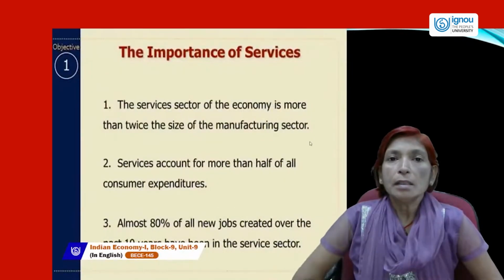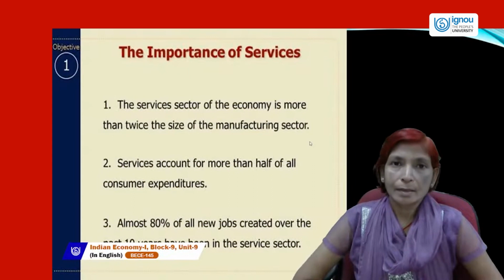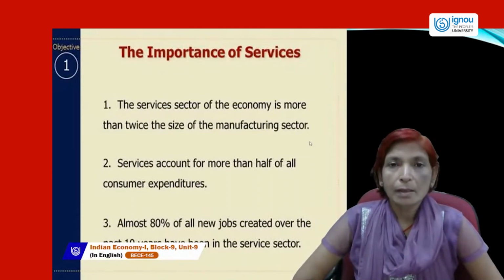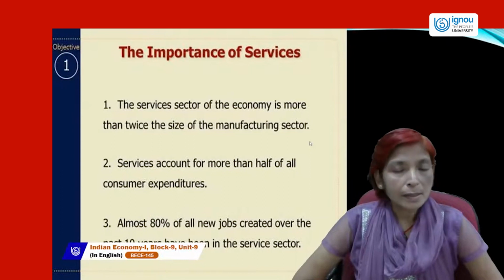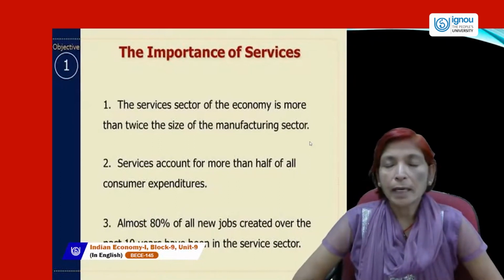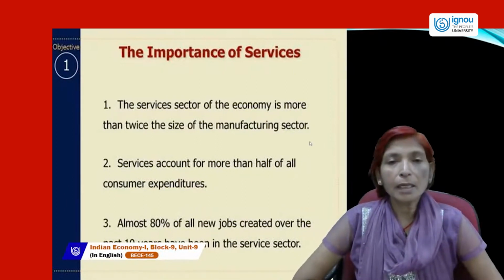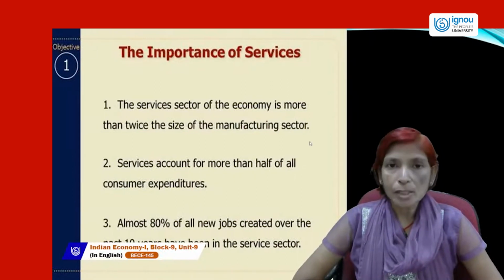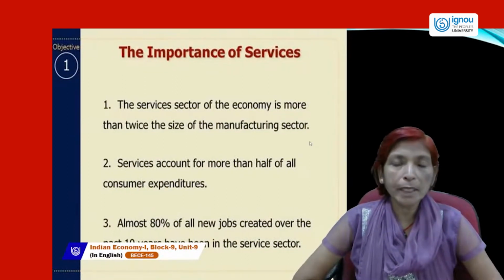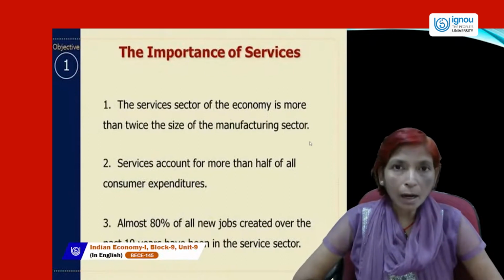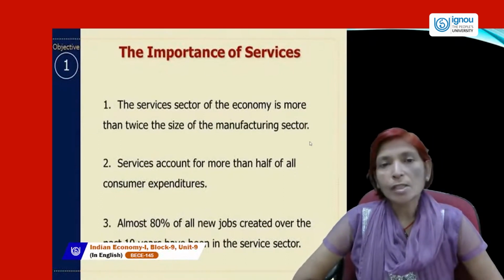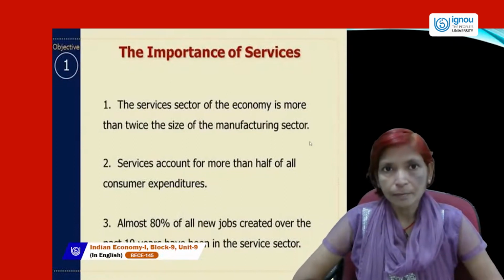Next, the main sector at present is the service sector. As you know, the occupation structure can be classified into three categories. One is the primary sector, the second is the manufacturing or secondary sector, and the third is the tertiary or service sector. At the time of independence, the Indian economy was dependent on the agriculture sector, which gave more than half of the contribution to GDP.